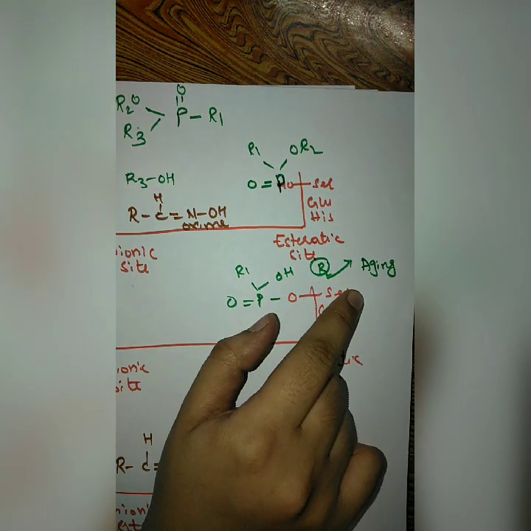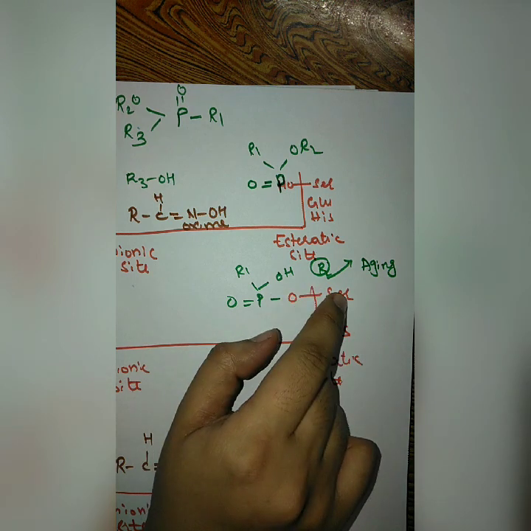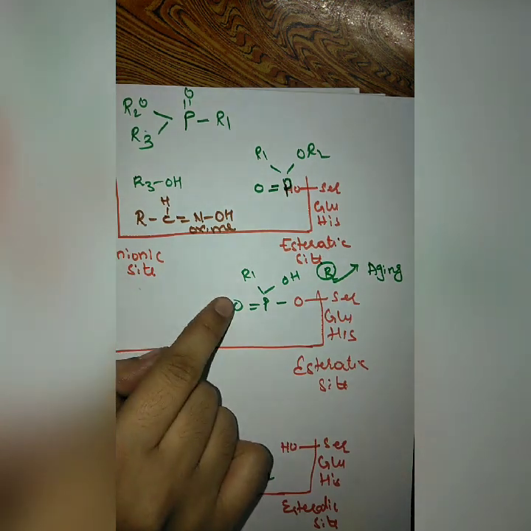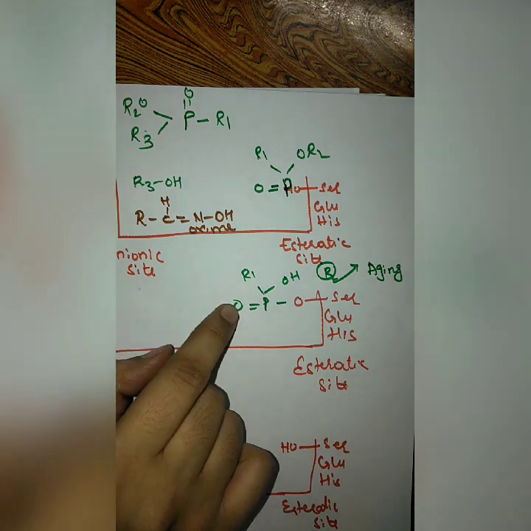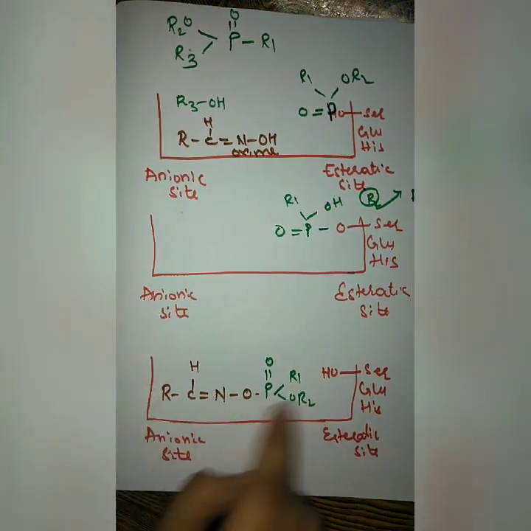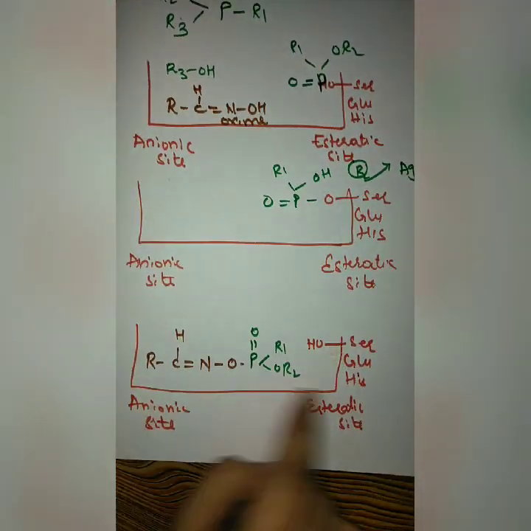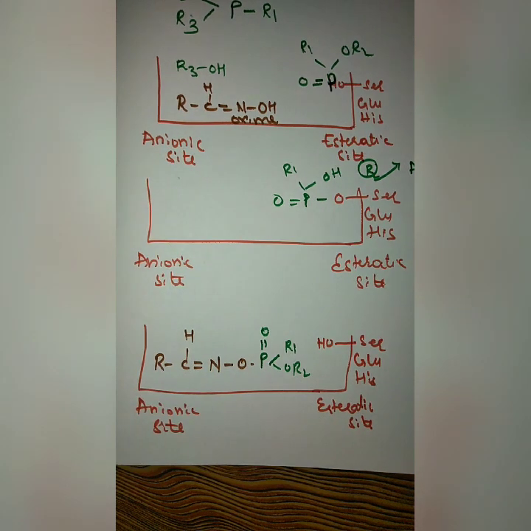Aging means removal of this alkyl group. Before the alkyl group has been removed, if we give this antidote at that time, only in that case can we restore the initial situation of the enzyme. Okay, so this is how oximes can produce the antidote action.